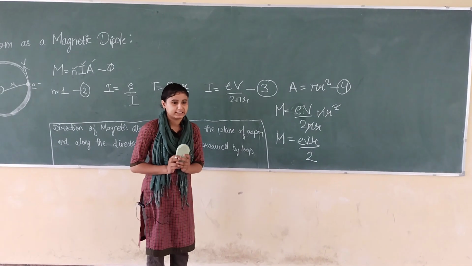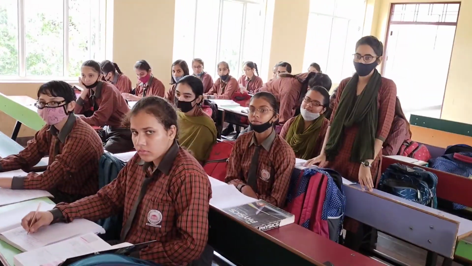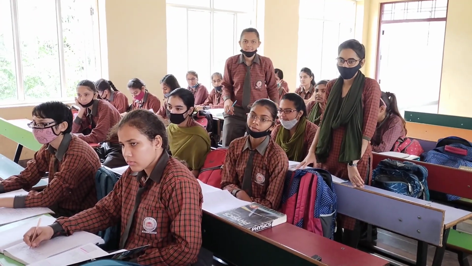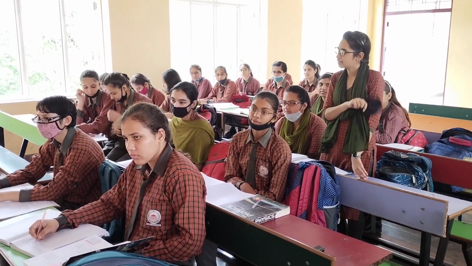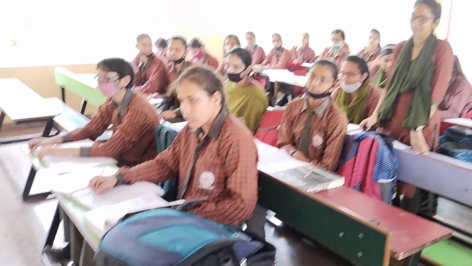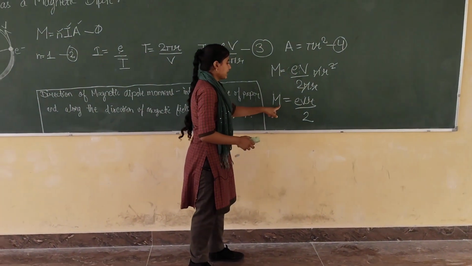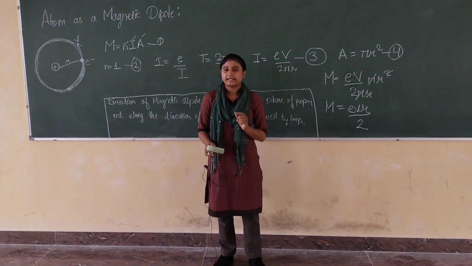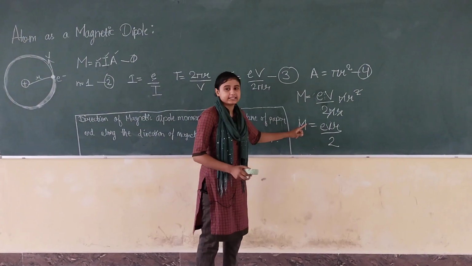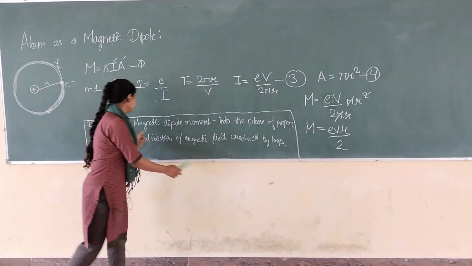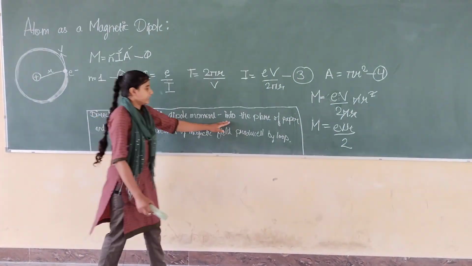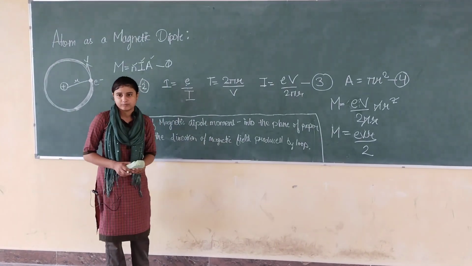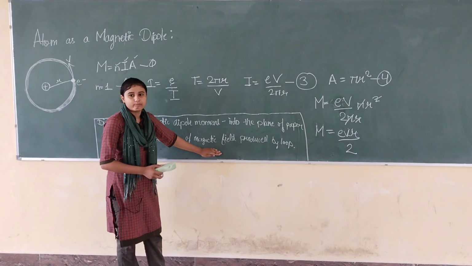Now I want to ask some questions. My first question is from Nidhi. What is the magnetic dipole moment of an electron revolving around the nucleus? The formula is M = evr upon 2. Now we know that magnetic dipole moment is a vector quantity, so let us try to find its direction. Here the direction of magnetic dipole moment is into the plane of paper, and it is along the direction of magnetic field produced by the loop. So here we have to find the direction of magnetic field.